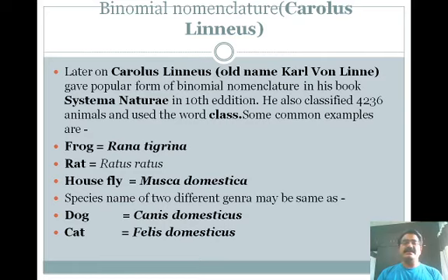Some common examples are frog, Rana tigrina; rat, Rattus rattus; housefly, Musca domestica. The species name of two different genera may be the same, for example dog, Canis domesticus, and cat, Felis domesticus.